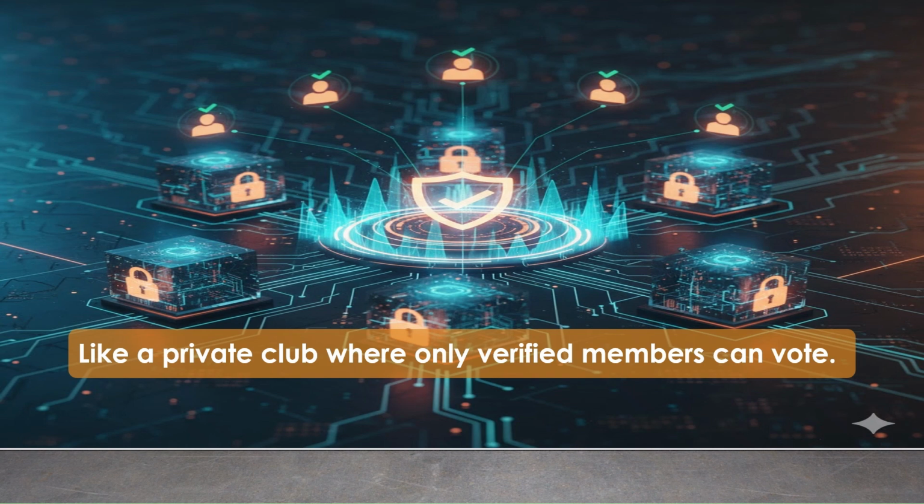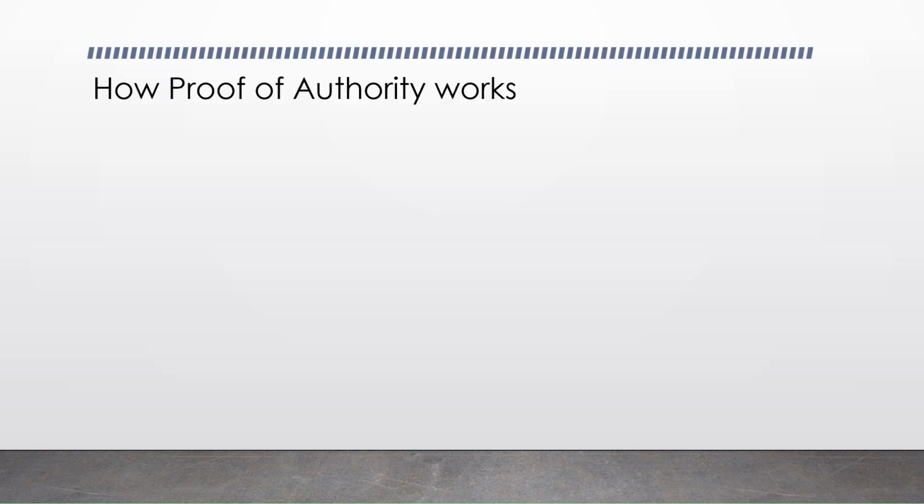Here we go. Let's check it out. How does proof of authority actually work, right? Let's see if we can take a look at this without getting too technical. So selecting validators is like choosing a company's board member, as we mentioned before, right? So people with proven track records and something to lose if they make bad decisions. So this doesn't need to be tokens, like in proof of stake, or the fastest computers, maybe, like in some of the platforms, but they need to be trustworthy.